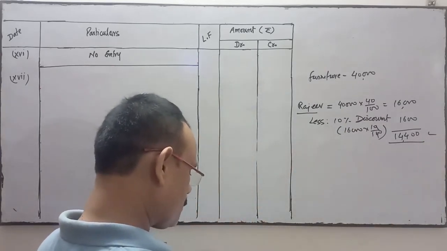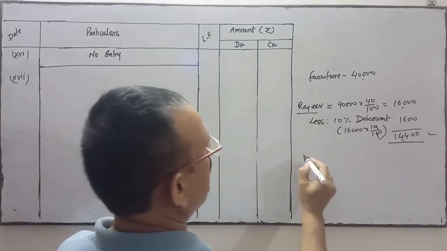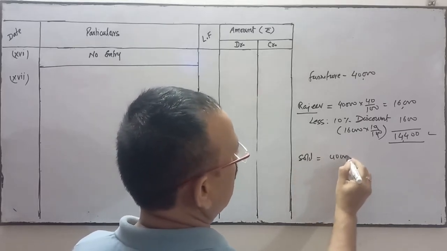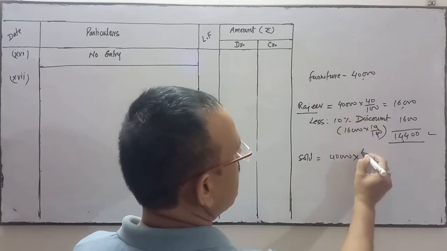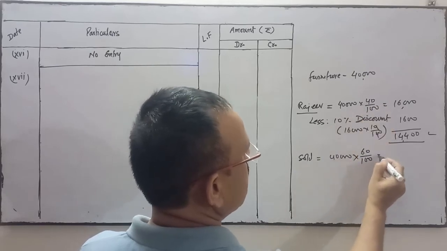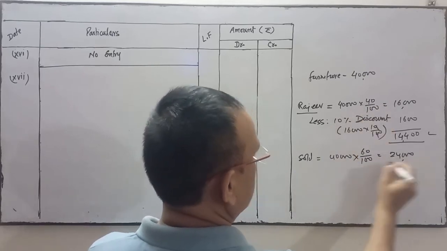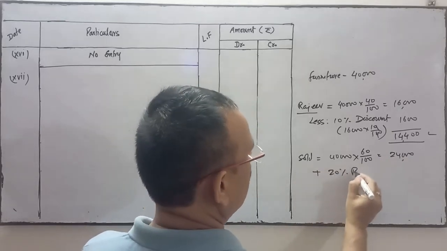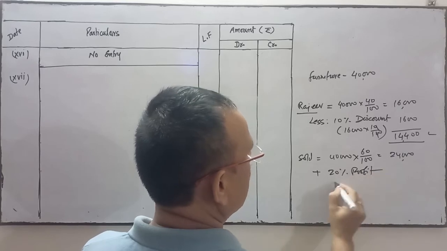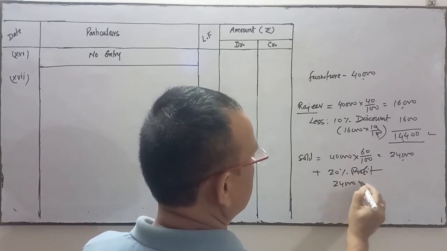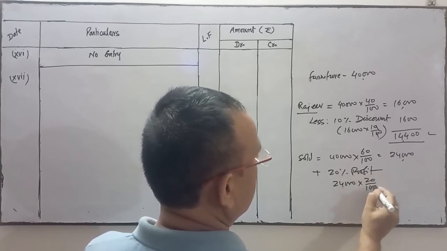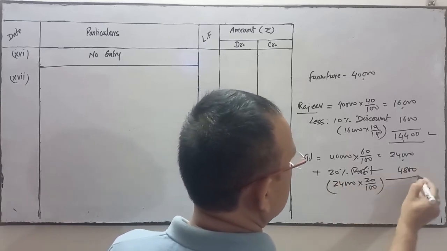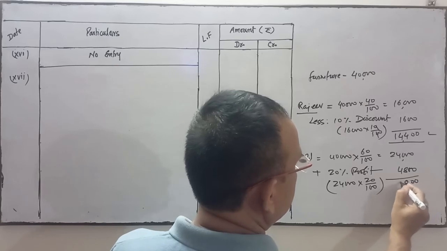The remaining was sold at 20% profit. Remaining is how much? 40% is taken by Rajiv, so remaining is 60%, 24,000. Plus profit, how much? Sold at a profit of 20%. So 24,000 into 20 upon 100, so it is 4,800. So he has sold at 28,800.